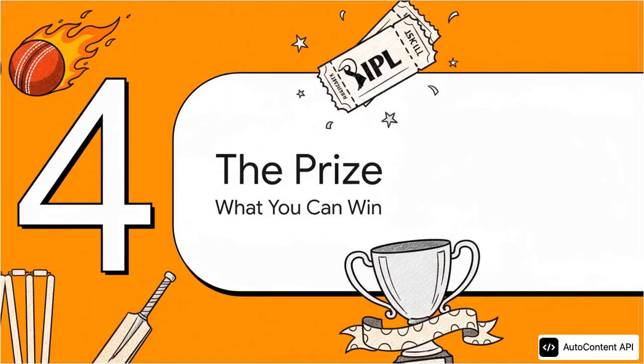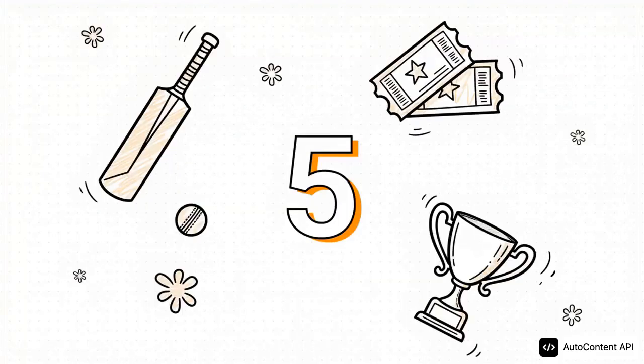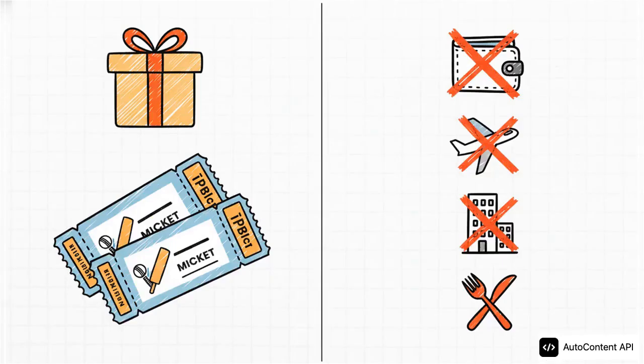Okay, now for the part everyone's been waiting for, the prize. Let's talk about what you can actually win if your entry is one of the top ones. So, we're talking about 5 winners, but not just 5 winners total. It's 5 winners for each home match during the contest period. So that means you've got a bunch of different chances to win throughout the season. So what do you win? You win IPL match tickets.